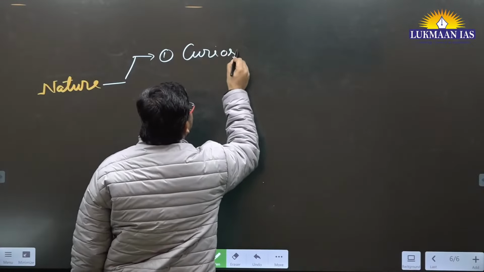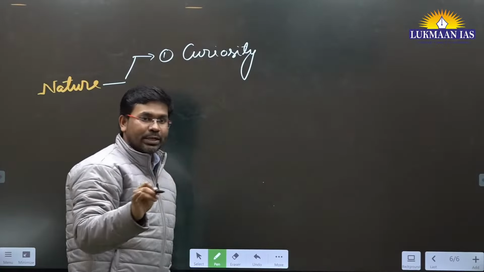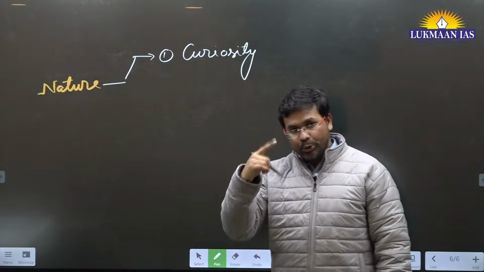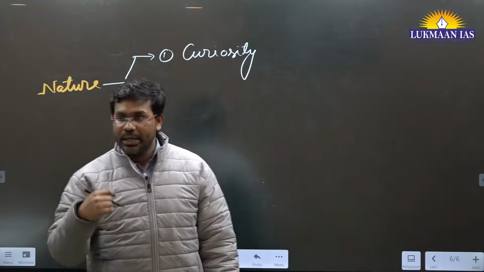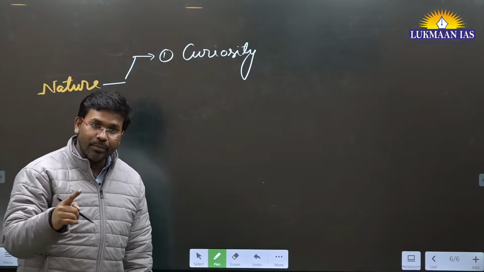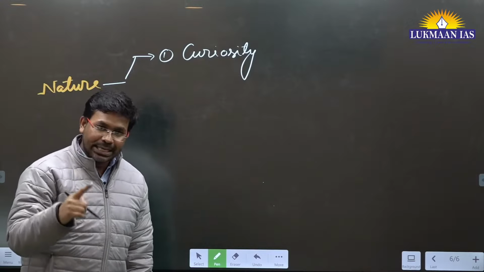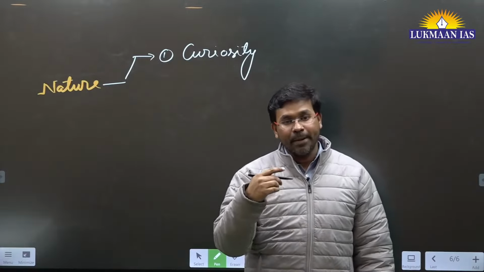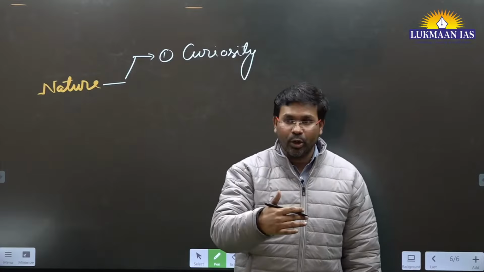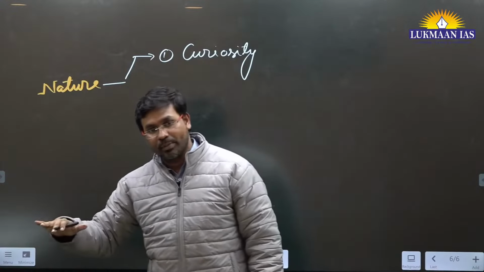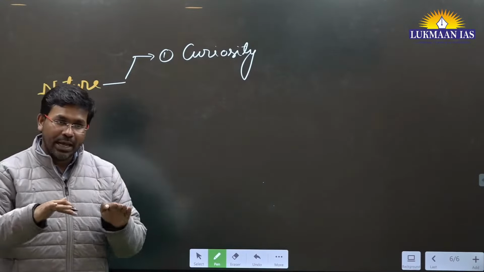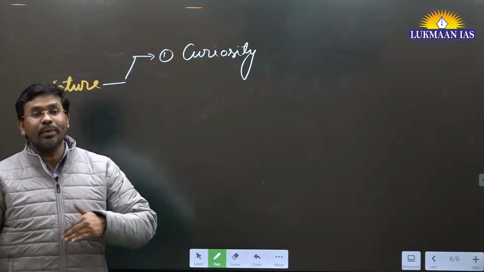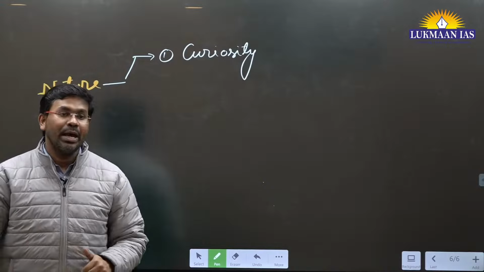curiosity in mind. For example, anything that comes up in the news related to science and technology, you should be curious enough to learn about it. If you are curious enough, you will be learning new things that are coming. In science and technology, discoveries happen, inventions happen. People are always trying to develop new technology, innovative ways of solving existing problems. The problems that we have now, similar problems existed thousands of years back also.